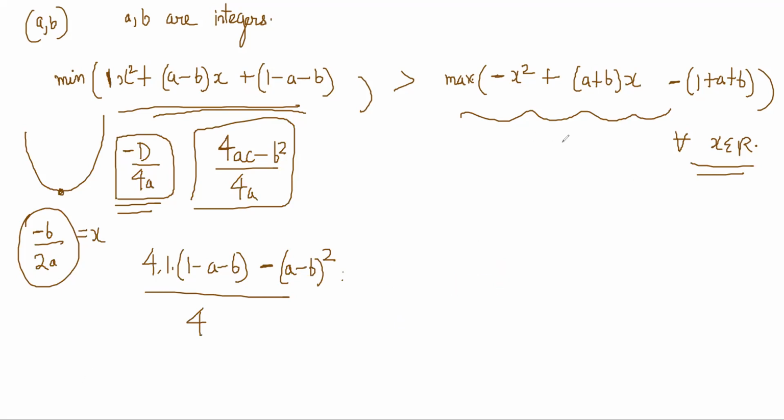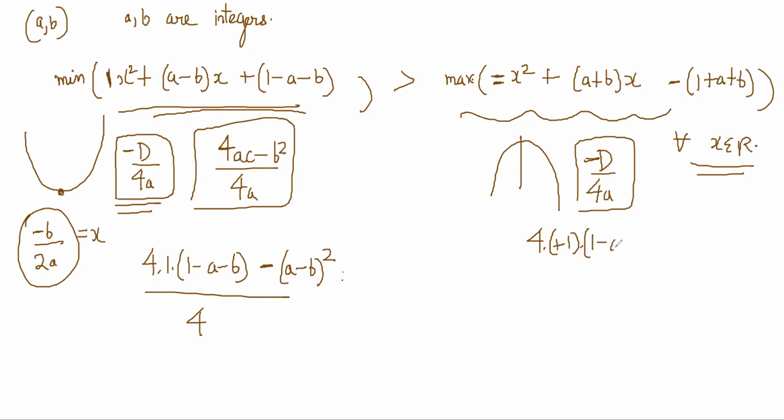See, this is a quadratic like this, no? The maximum will also happen at minus b by 2a for itself, and the maximum value will be minus D by 4a again. Same thing, but for this quadratic. So 4ac: 4 times a is minus 1, c is minus of this, so plus 1 minus 1 plus a plus b, minus b square, (a plus b) whole square, by 4 into minus 1, right?